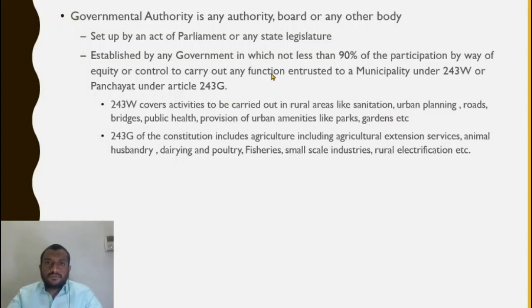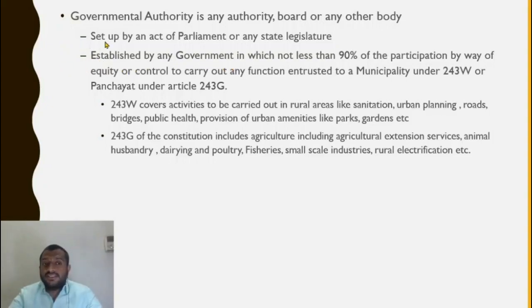Let us take the ICAI for example. Is it an authority, board or any other body? It is any other body. Is it set up under an act of parliament? Either of these two conditions has to be satisfied. Yes, it is. If you look at the ICAI logo, "established under an act of parliament" will be there. So the second condition is also being satisfied.